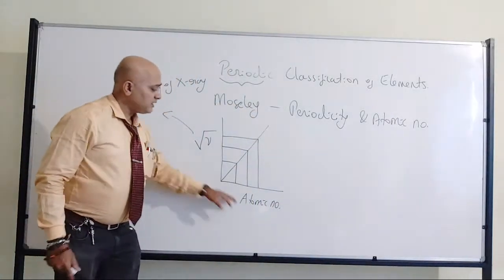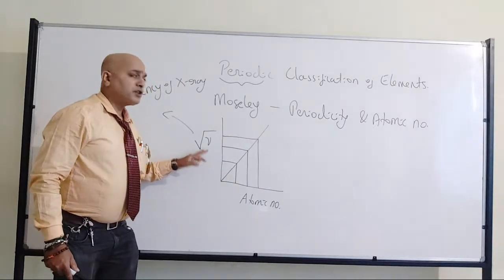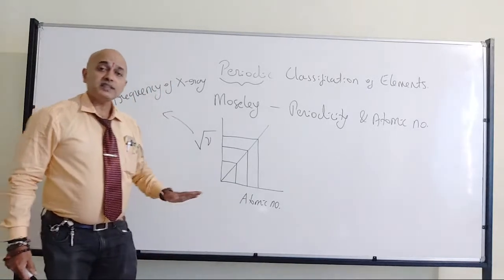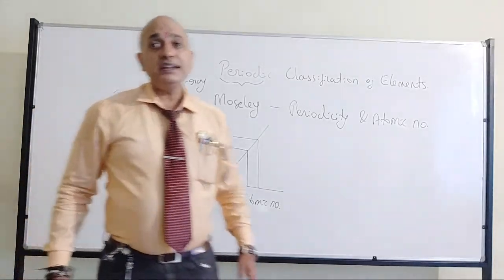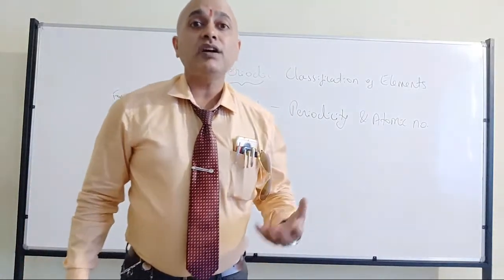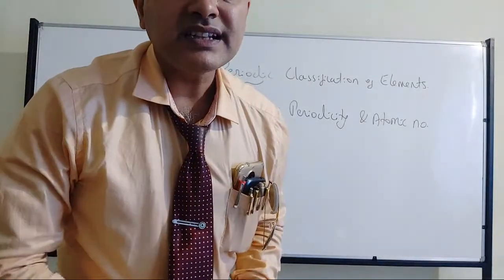Based on that, he found that whenever he plotted the square root of the frequency of X-radiation against the atomic number, he got a straight line. But when he did the same thing with respect to atomic mass, he didn't get a straight line.